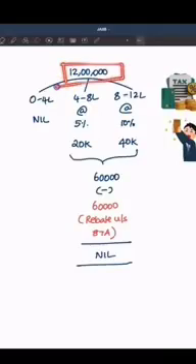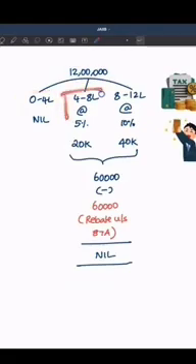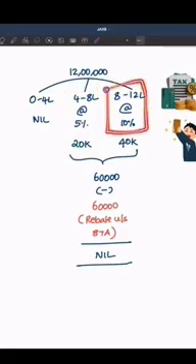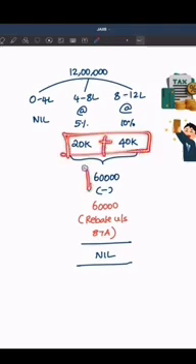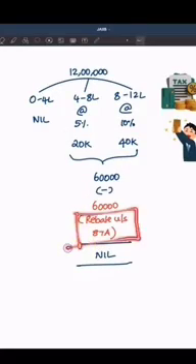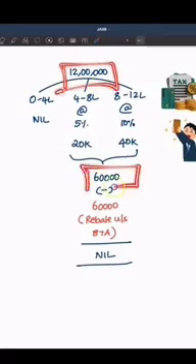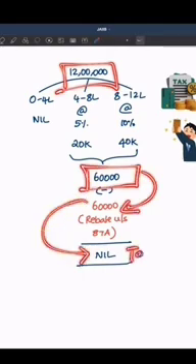Let's break that down. When the income is 12 lakhs, 0 to 4 lakhs, no taxes. 4 to 8 lakhs, it is at the rate of 5%, so the tax amount is going to be 20,000. 8 to 12 lakhs at the rate of 10%, the tax amount is going to be 40,000. It means effectively 20 plus 40, the tax amount should be 60,000. But the Income Tax Act has provided for a rebate under section 87A to the extent of 60,000. It means if your income is 12 lakhs, the tax amount will be 60,000, but you will have a rebate of 60,000. So tax payable will be nil.